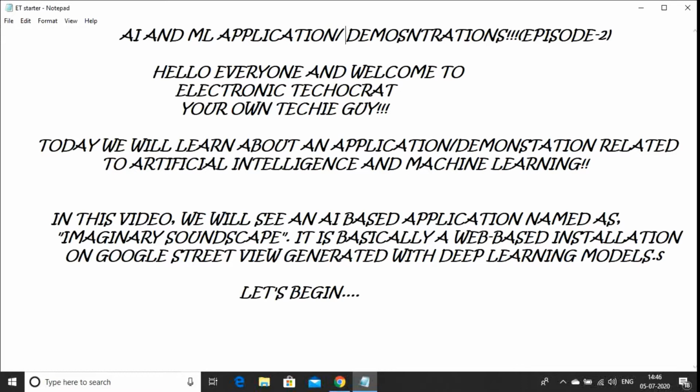That is basically a web-based installation, and it will be based on Google Street View, and also it is based on deep learning models. Now deep learning models, I'll be telling you about this in my next video basically, or maybe the upcoming videos as I will get time to tell you, but I will definitely tell you what is deep learning. It is a branch of artificial intelligence basically, and it is very important in creating such kind of demonstrations. So without wasting any time, let's begin.